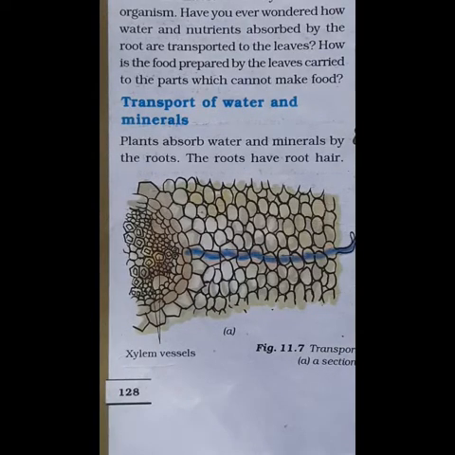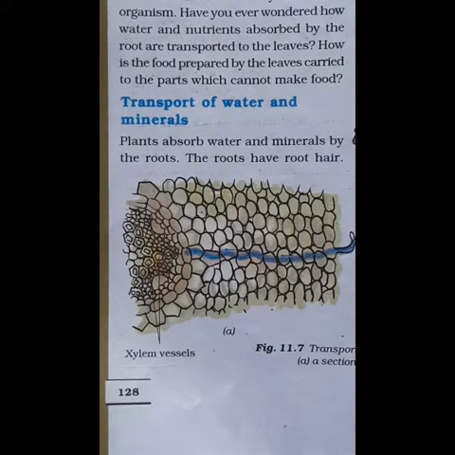Now, in case of plants, for the transportation of food and water and minerals, they have vascular tissues. There are two types of vascular tissues, xylem and phloem.